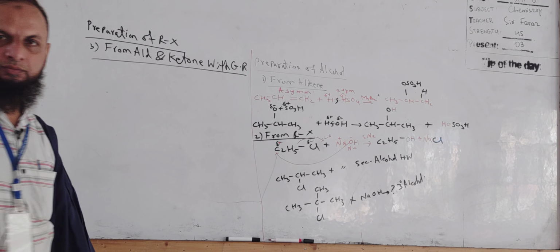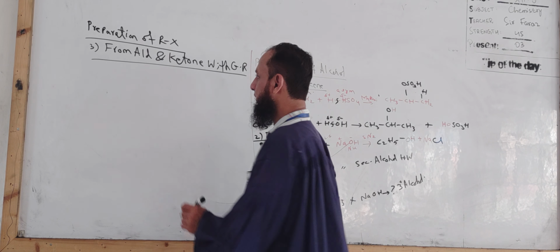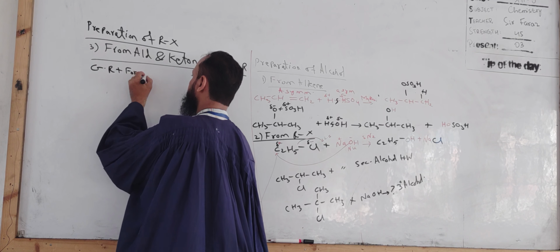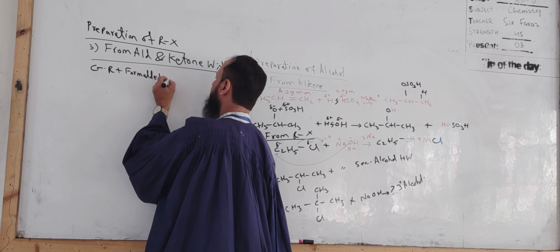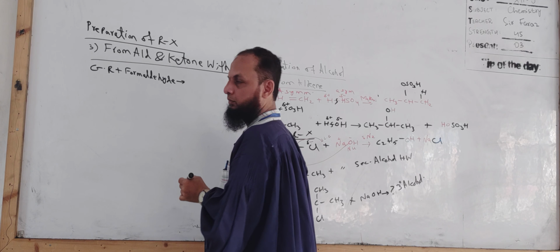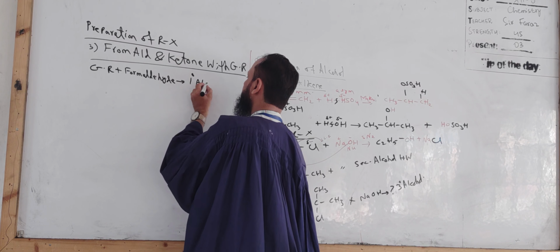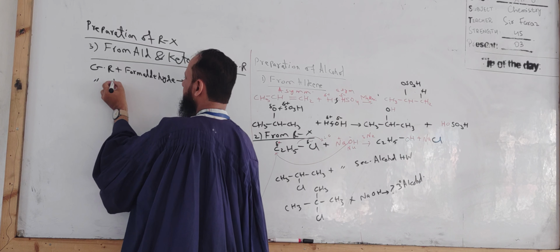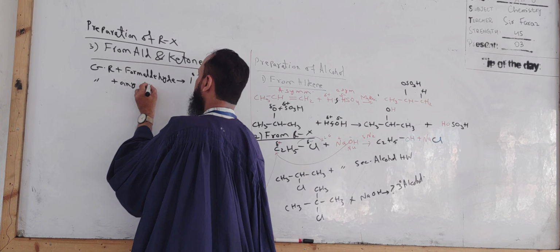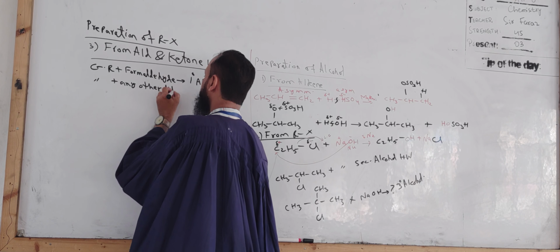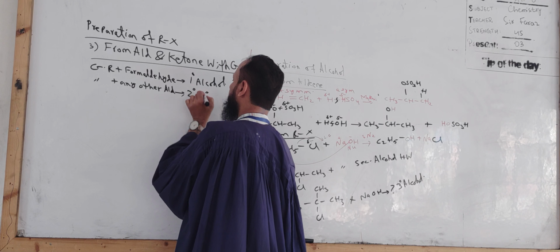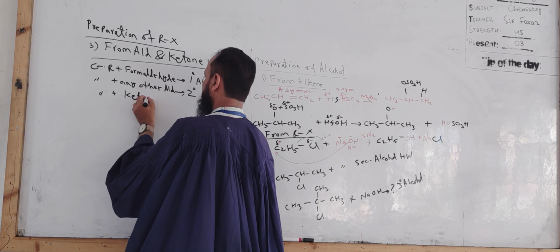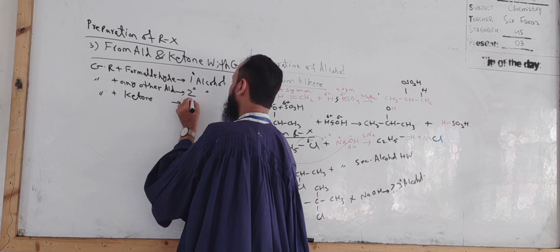अब इसका रूल याद है? इसका रूल बहुत आसान है. Grignard reagent with formaldehyde will give you 1 degree alcohol, और Grignard reagent with any other aldehyde will give you 2 degree alcohol, and Grignard reagent with ketone will give you 3 degree alcohol.